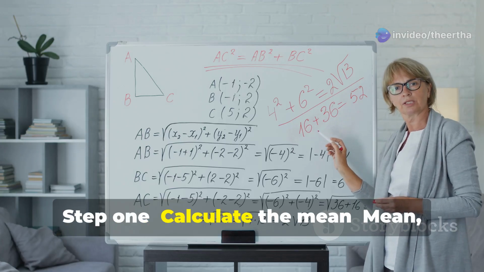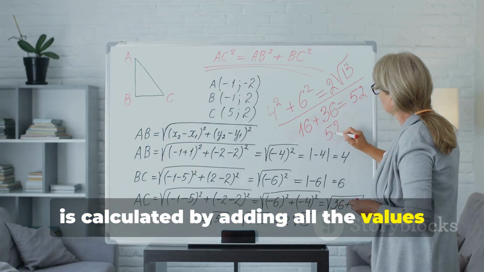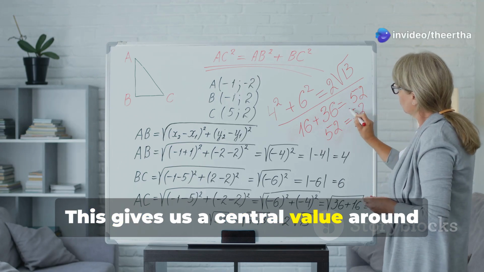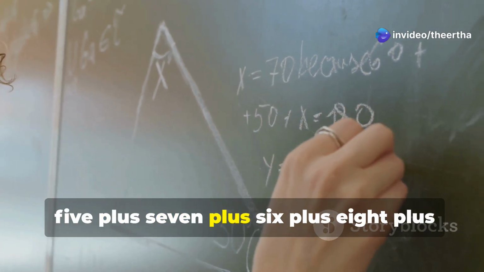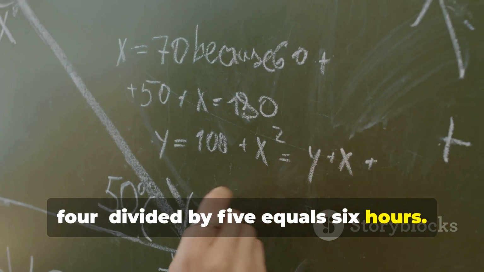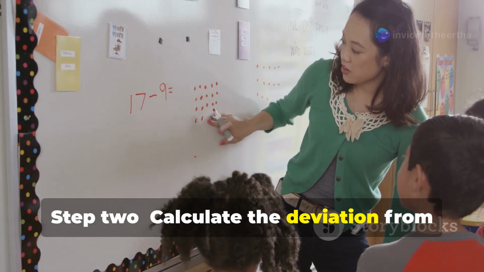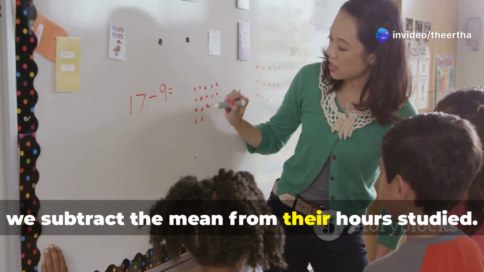Step 1. Calculate the mean, denoted as x bar, by adding all the values and dividing by the number of values. This gives us a central value around which the data points are distributed. So, 5 plus 7 plus 6 plus 8 plus 4 divided by 5 equals 6 hours. This is our mean study time. Step 2, calculate the deviation from the mean for each data point. For each student, we subtract the mean from their hours studied.